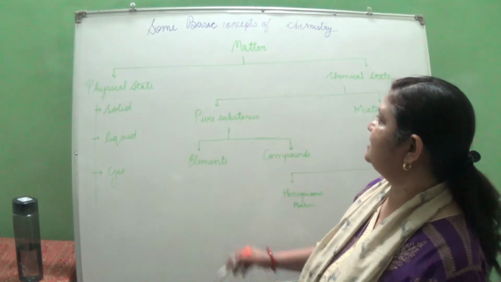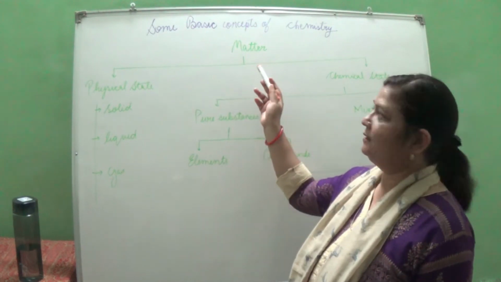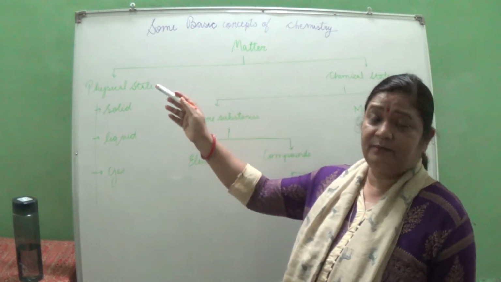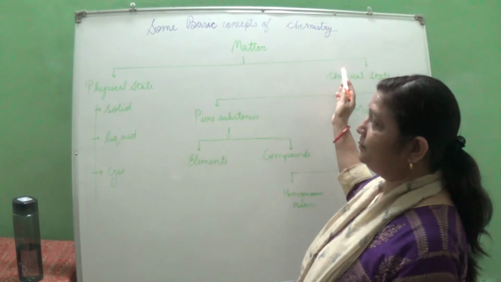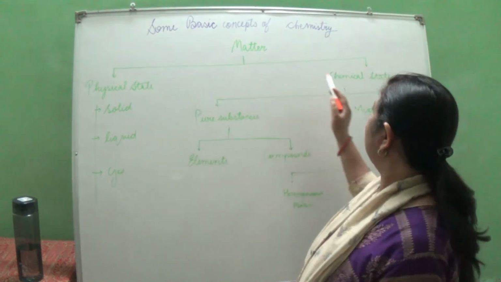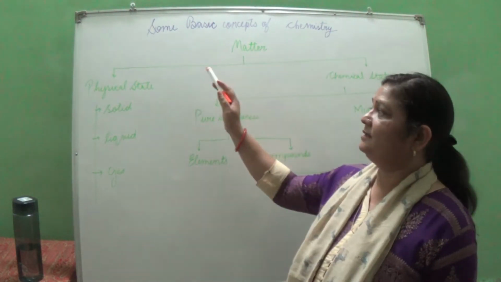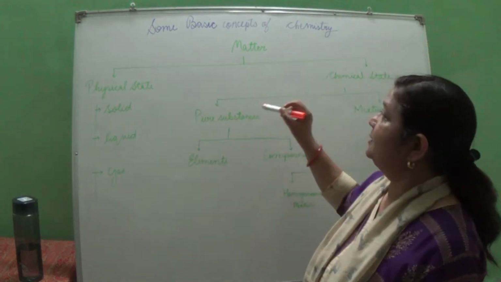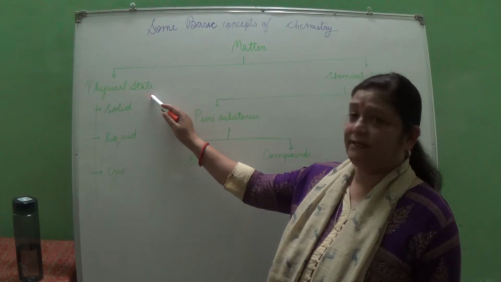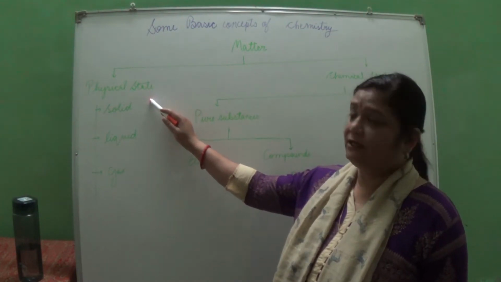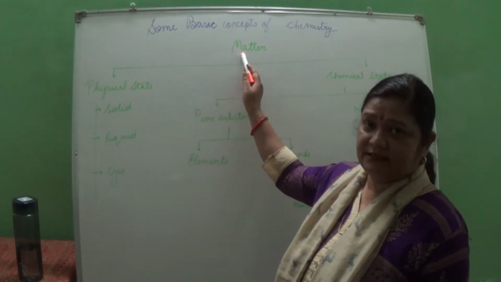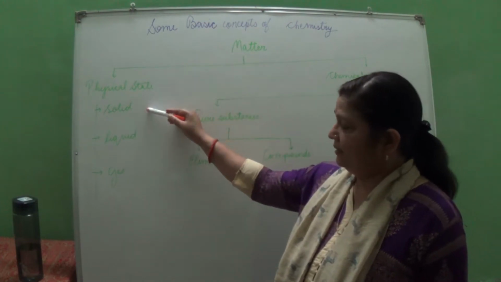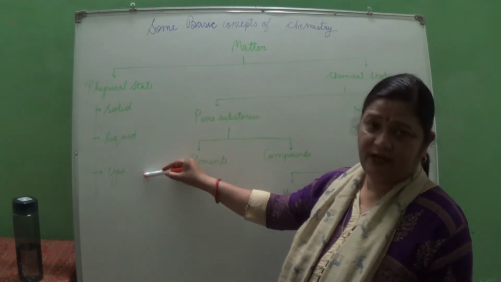Now let us try to understand matter. Basically, the nature of matter is divided into two, physical state and chemical state. In the physical state, matter is divided into three: solid, liquid and gas.